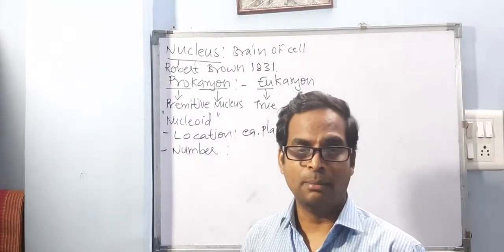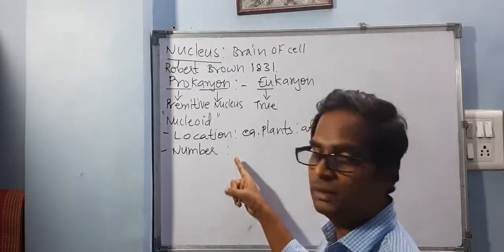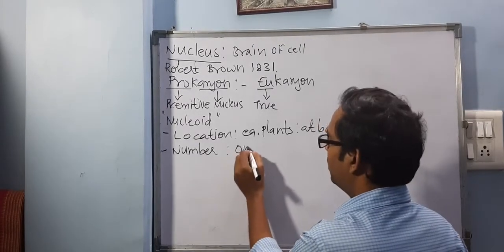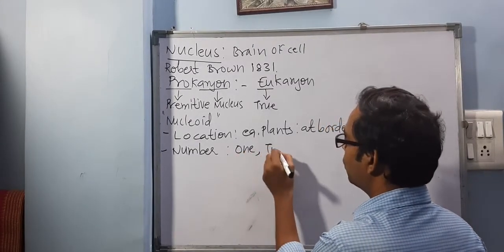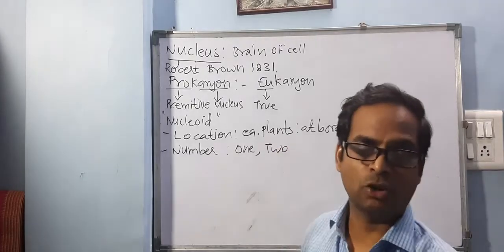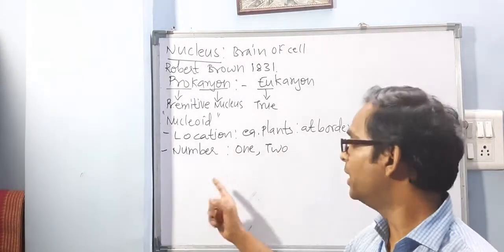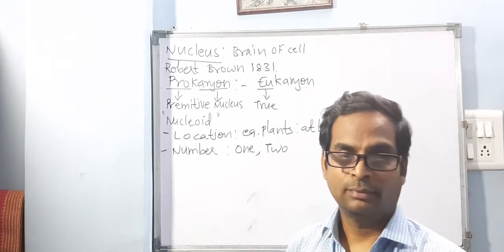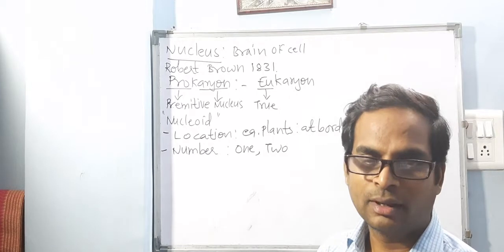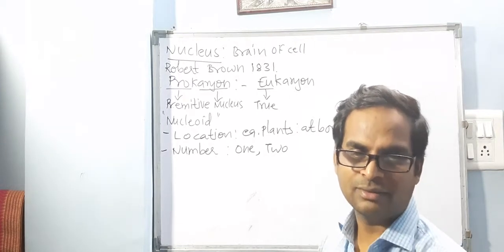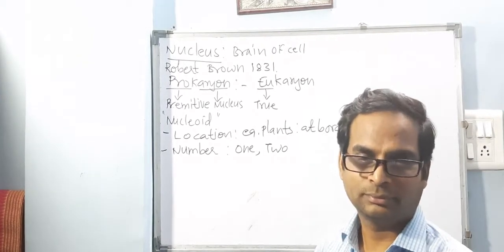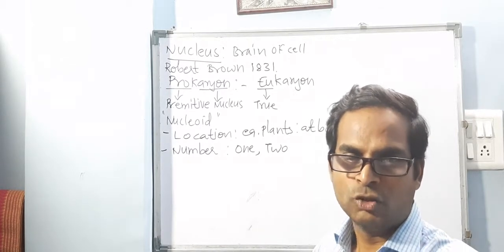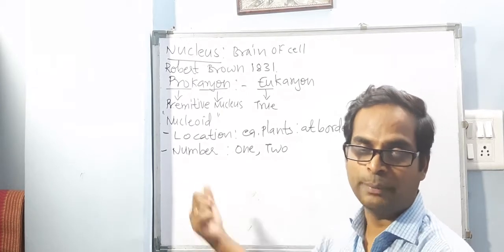Now when you say number of nuclei, singular is nucleus, plural is nuclei. So if we compare the number of these nuclei, then most cells have a single nucleus, right? But some cells may have two also. Do you know any cell which has more than one nucleus, or which has two nuclei? Anybody knows? Yes, Ashi, you know the answer. Very good, paramecium, yes.